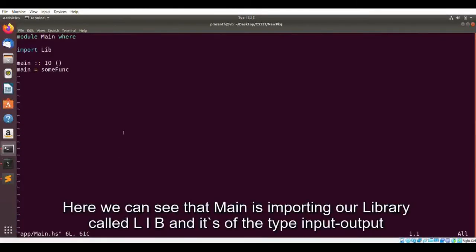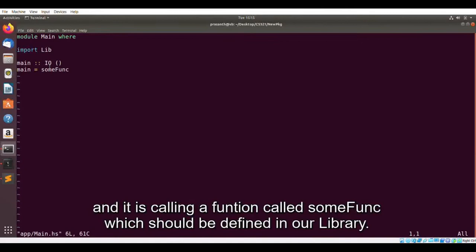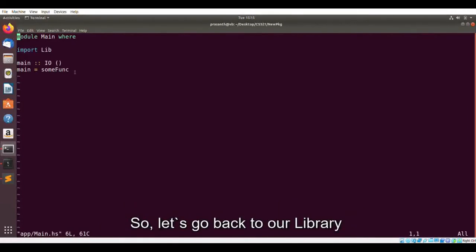Here we can see main is importing our library called lib, and it's of the type input output, and it is calling a function called SumFunc, which should be defined in our library. So let's go back to our library.